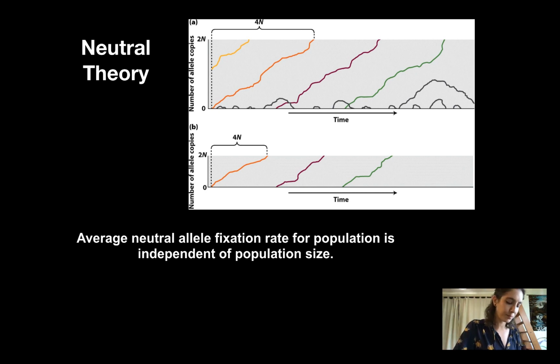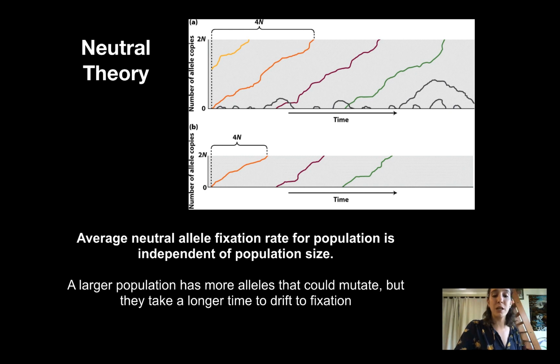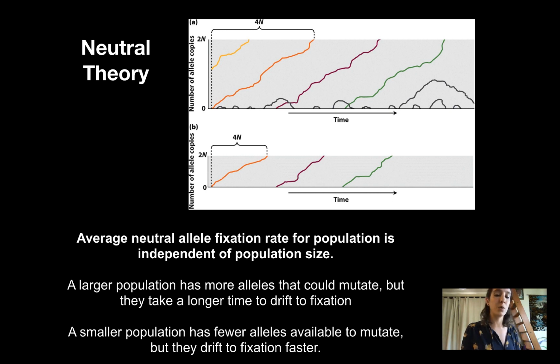So in other words, a larger population has more alleles that could mutate, but it takes each one a longer time to drift to fixation. Or, from the smaller population's perspective, a smaller population has fewer alleles available to mutate, fewer individuals, but they drift to fixation faster, and therefore a small and a large population will be accumulating these neutral alleles that are becoming fixed at the exact same rate over time.